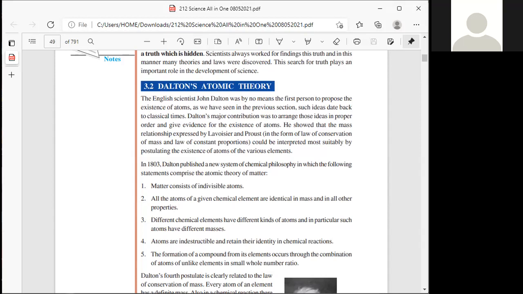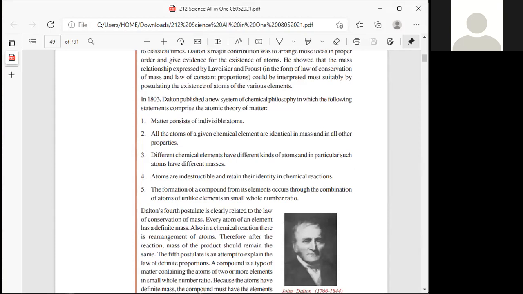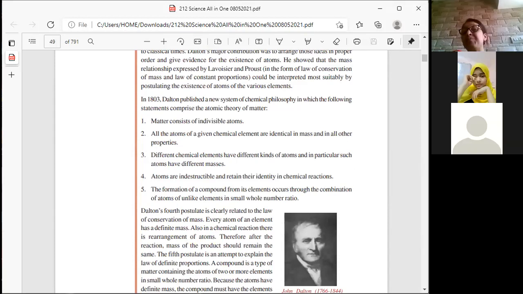And we also learned that Dalton's fourth postulate talks about the law of conservation of mass. Because what does the law of conservation of mass teach you? That atoms cannot be destroyed. That means the number of atoms in the reactants should be equal to the number of atoms in the products. Am I right? The total masses of all the reactants, yes, has to be equal. That means your left hand side should be equal to your right hand side. This is what the law of conservation of mass means. It cannot escape somewhere. It has to be there.